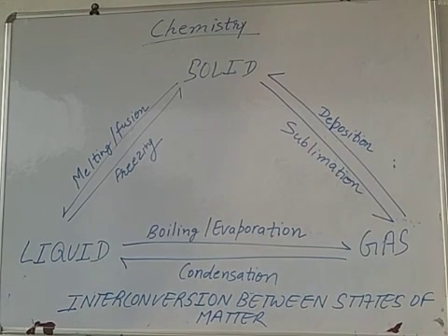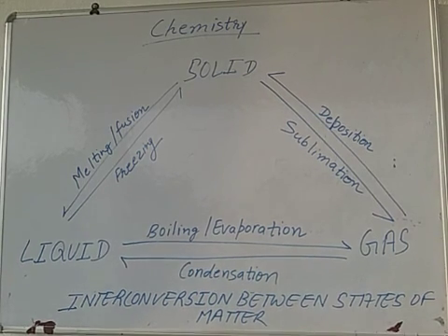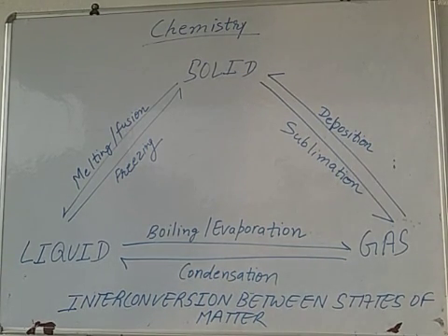Now we'll study all these processes one by one in a detailed way: melting, fusion, freezing, boiling, evaporation, condensation, deposition, sublimation, etc. How is all this conversion or interconversion possible between the states of matter? These processes are only possible by changing either the temperature or the pressure. Most of the processes are possible by changing the temperature of the state of matter.